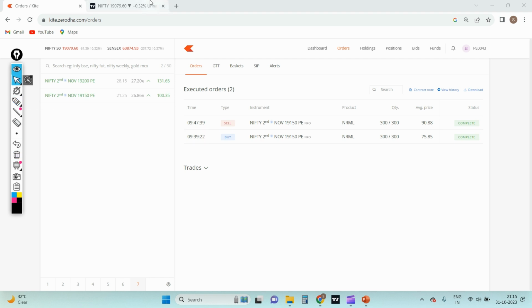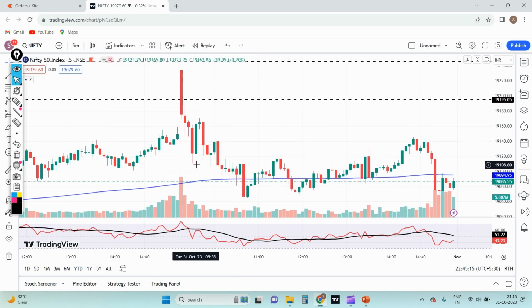If I move to Nifty on a 5-minute time frame, this is the candle where I saw the green candle forming, and I made the entry around 30 seconds before the close of this candle. The logic behind the trade was that after a huge sell-off, Nifty took support at almost yesterday's resistance level, a similar level, and then bounced.